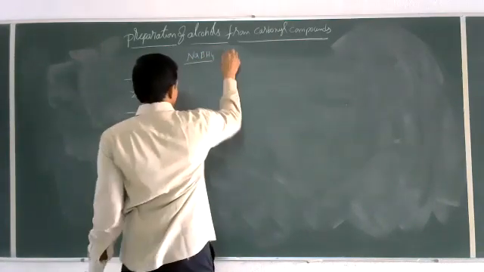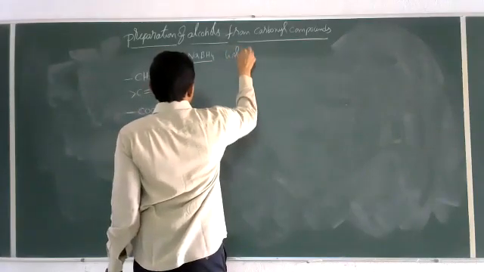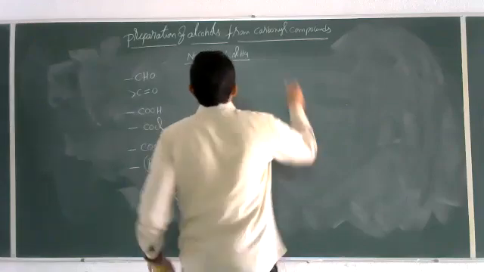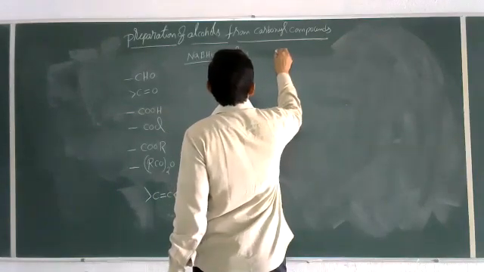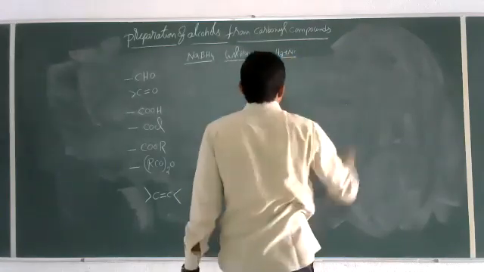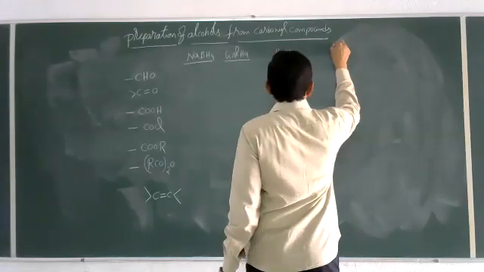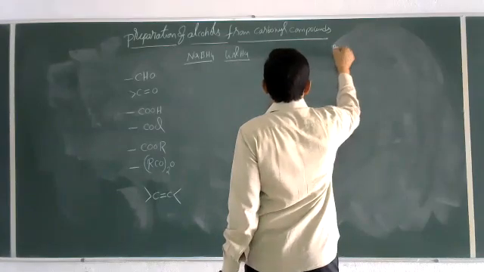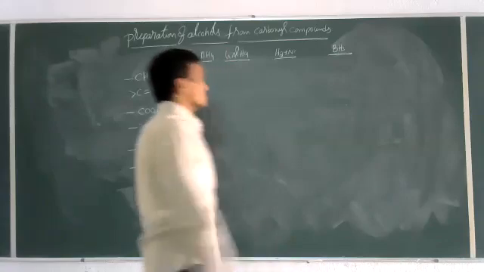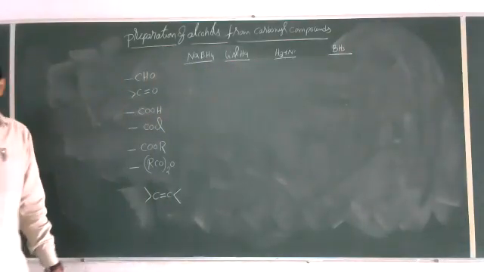NaBH4, LiAlH4, catalytic reduction H2 plus Ni, next reduction in the presence of BH3, means nothing but by using diborane as reducing agent.